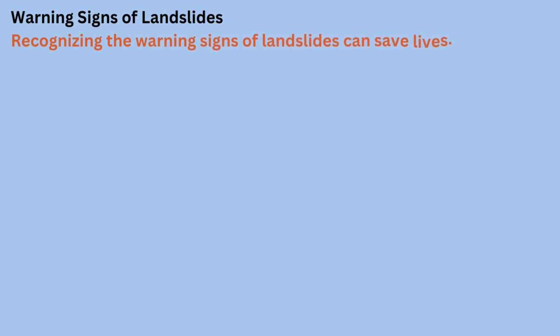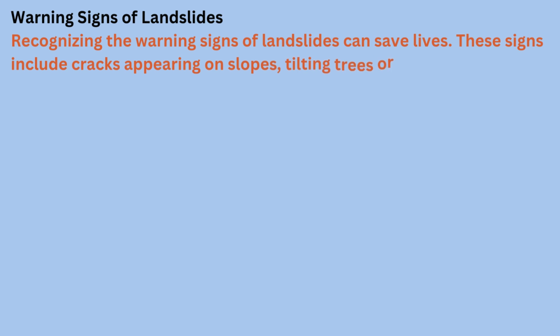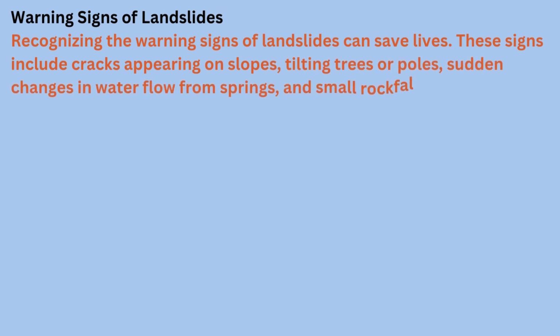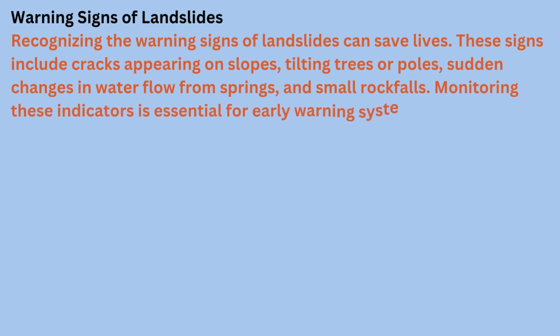Warning signs of landslides. Recognizing the warning signs of landslides can save lives. These signs include cracks appearing on slopes, tilting trees or poles, sudden changes in water flow from springs, and small rock falls. Monitoring these indicators is essential for early warning systems in landslide-prone areas.